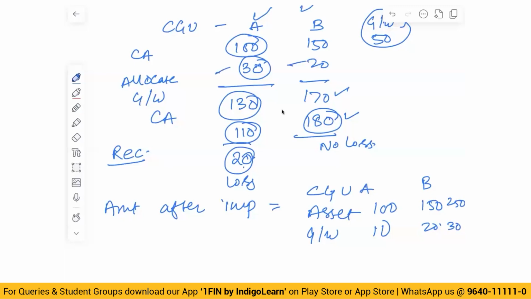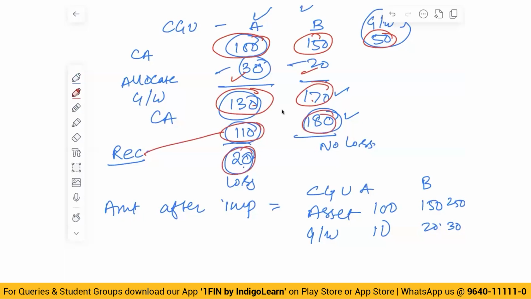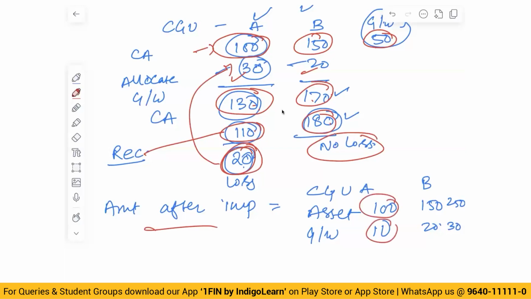Once again, carrying amount is 100, 150, goodwill is 50. Goodwill can be reasonably and consistently allocated to A and B, 30 and 20. So I'll add goodwill: 130, 170. Recoverable amount 110, 180. 130 minus 110, 20. 170 to 180, no loss. This 20 of loss entirely will be allocated to goodwill. If this loss was higher, I would have allocated to the other assets. After impairment, assets are worth 100, goodwill is 10, 150, 20. Is this clear? The bottom up approach?